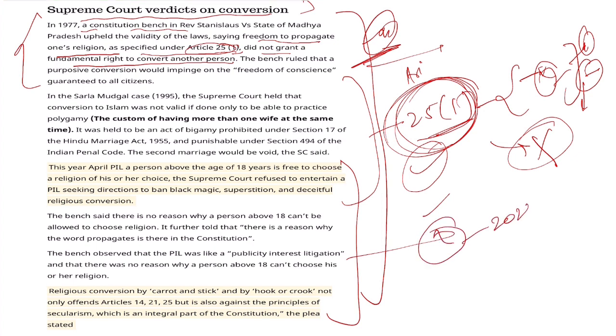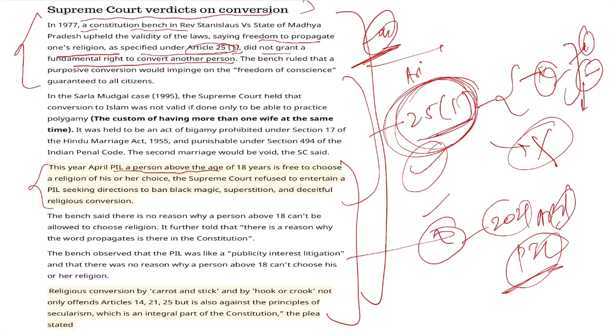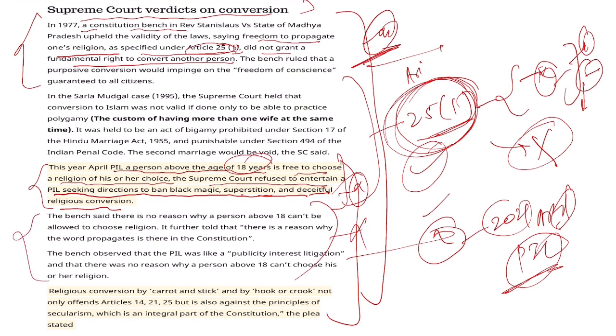This year in April 2021, one case was there and one PIL was filed by one person. They said a person above age 18 is free to choose a religion of his or her choice. The Supreme Court refused to entertain a PIL seeking direction for a ban on black magic, superstition, and deceitful religious conversion. The Supreme Court rejected this PIL.